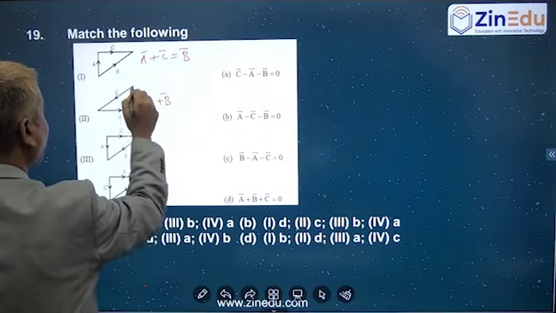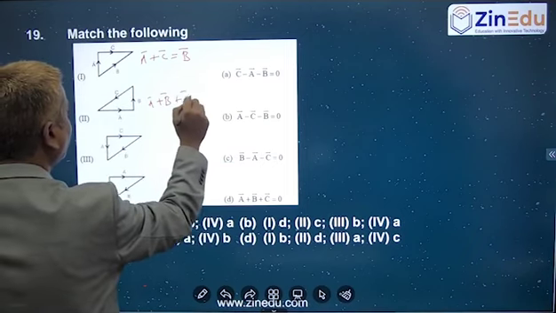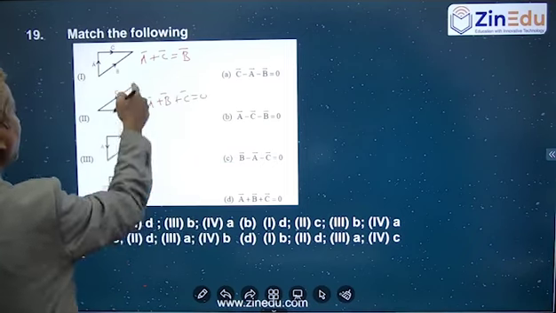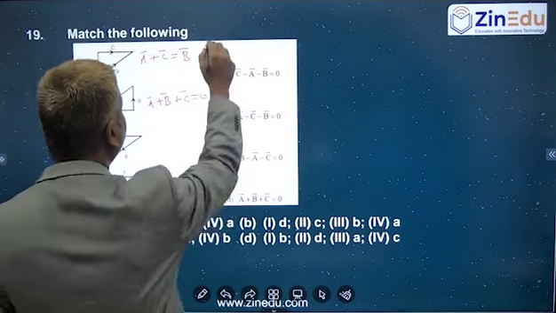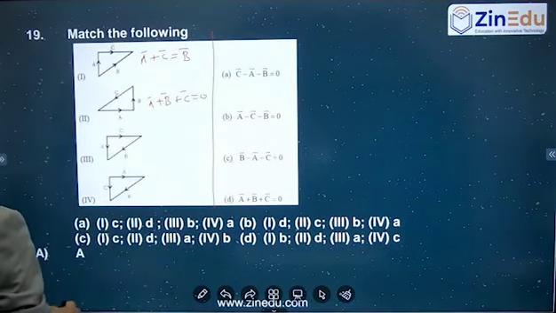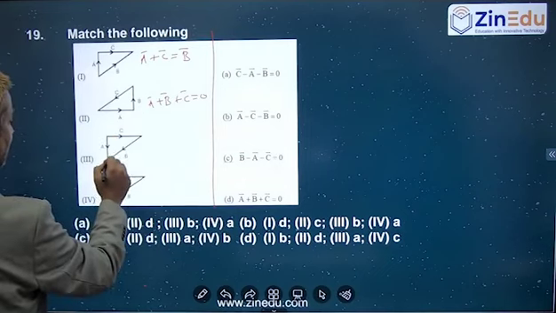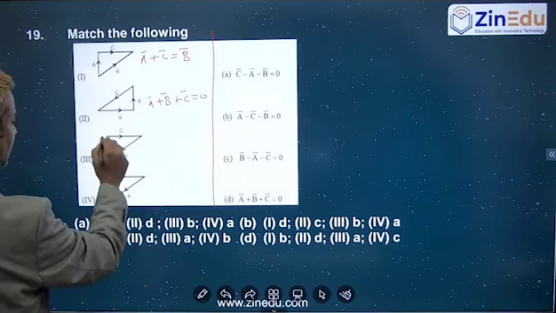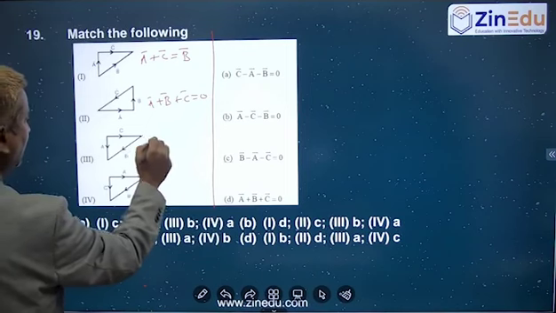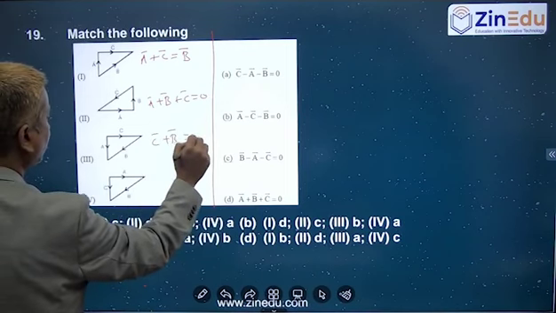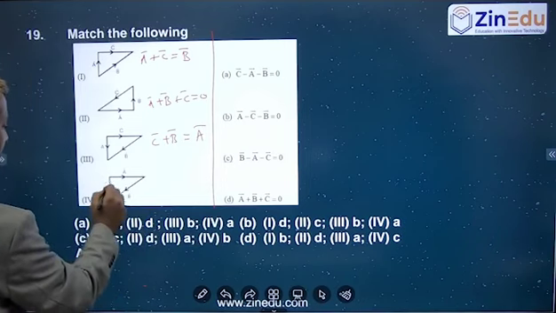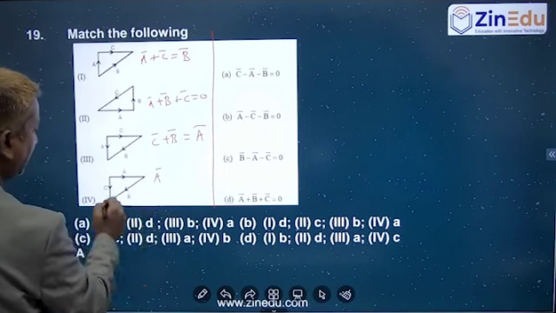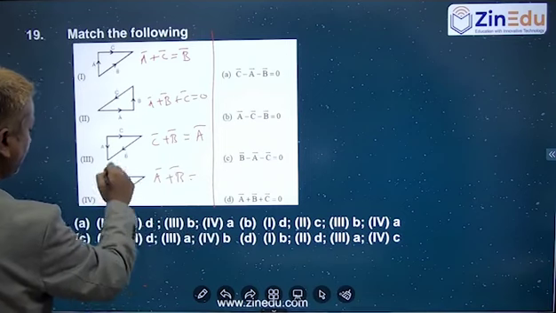Here a bar plus b bar plus c bar, all are in the same order, hence a bar plus b bar plus c bar is equal to 0. And third one, if you take a bar is like this, c bar is like this, b bar is like this, so c bar plus b bar is equal to a bar. And fourth one, a bar plus b bar, a bar is there, b bar is there like this, and this opposite, so c bar.